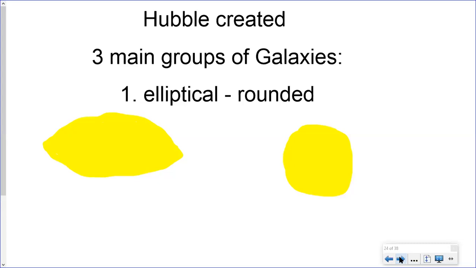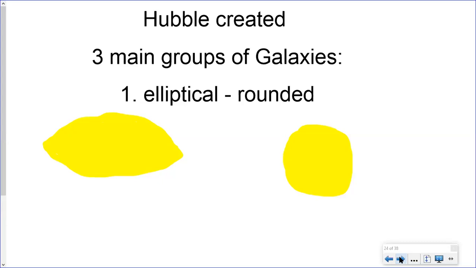And here's what I'd like you to write on this page. I'd like you to write 3 groups of galaxies, or 3 main groups, or 3 types of galaxies, and put in number 1. And the first type is called elliptical. Elliptical is a rounded shape of galaxies.